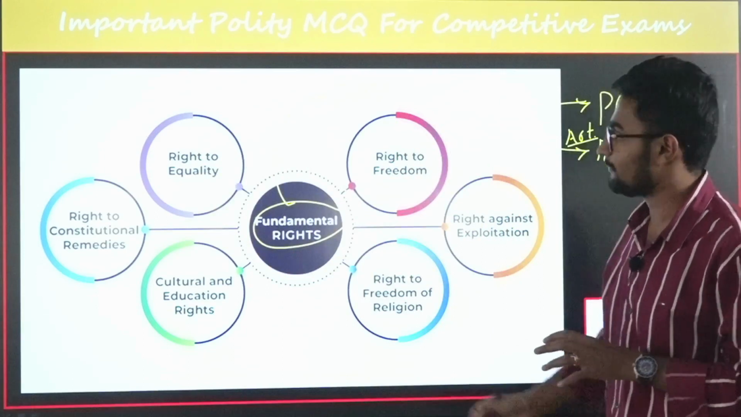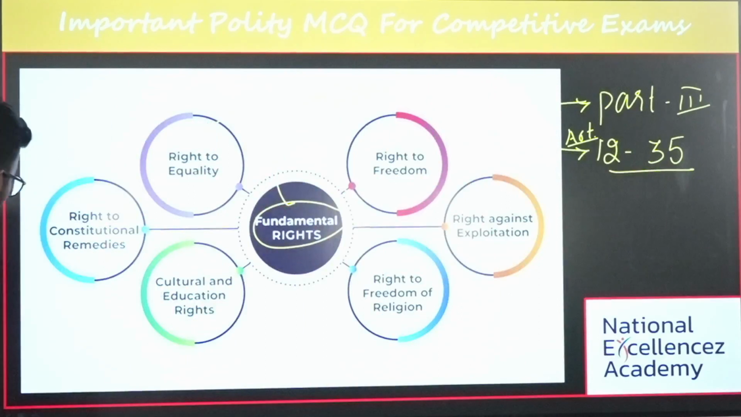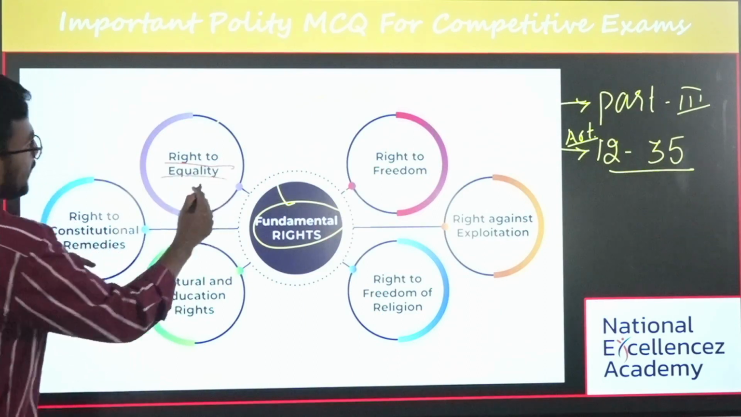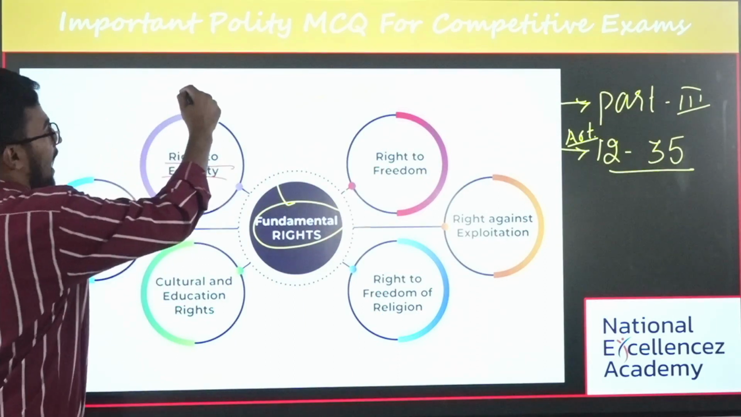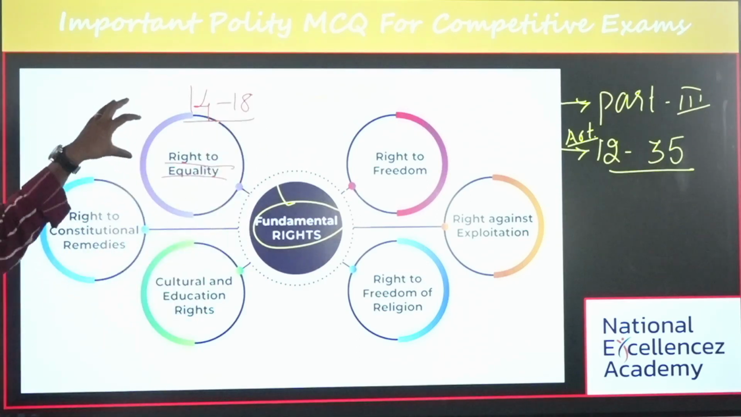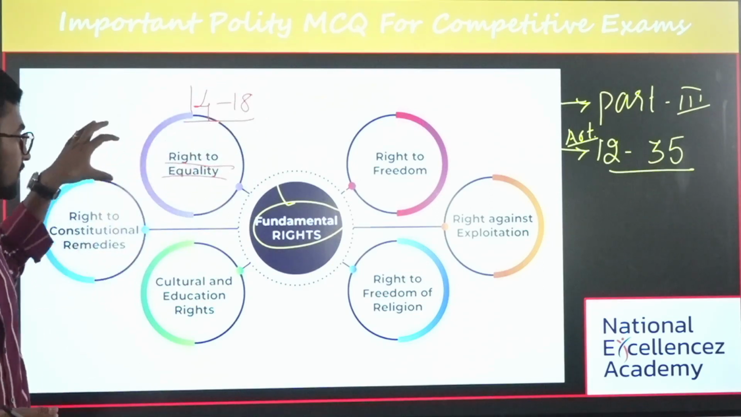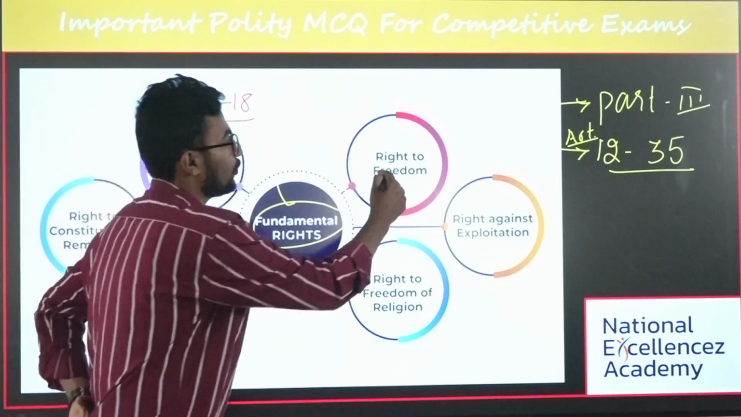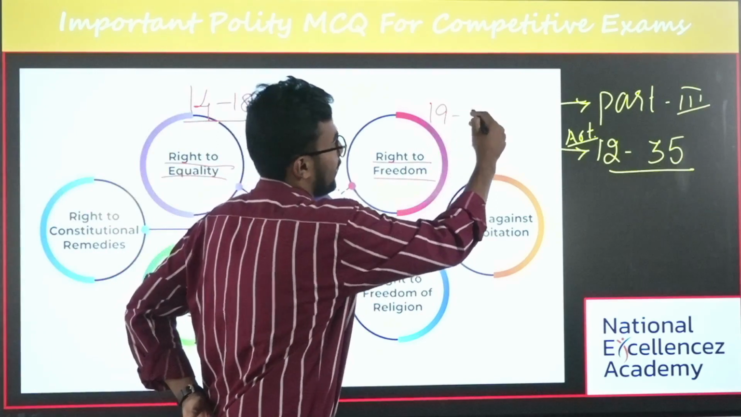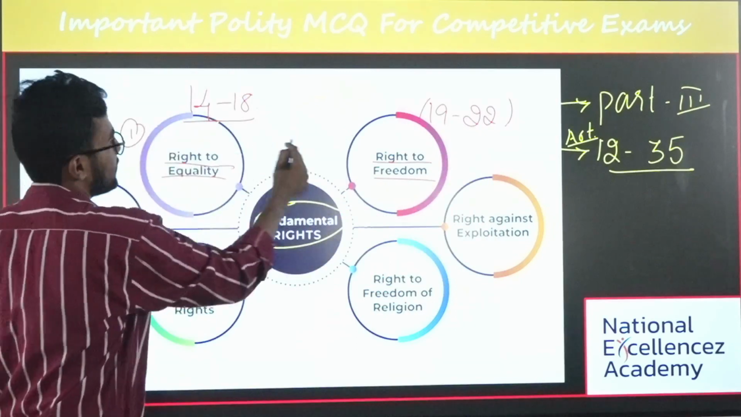The first subheading is the right to equality, which starts from Article 14 to 18. There was a question with respect to this: the right to equality starts from Article 14 to 18. The next important one is the right to freedom, which starts from Article 19 to 22. And the third one is, see, this is the first one, and this is the second right.